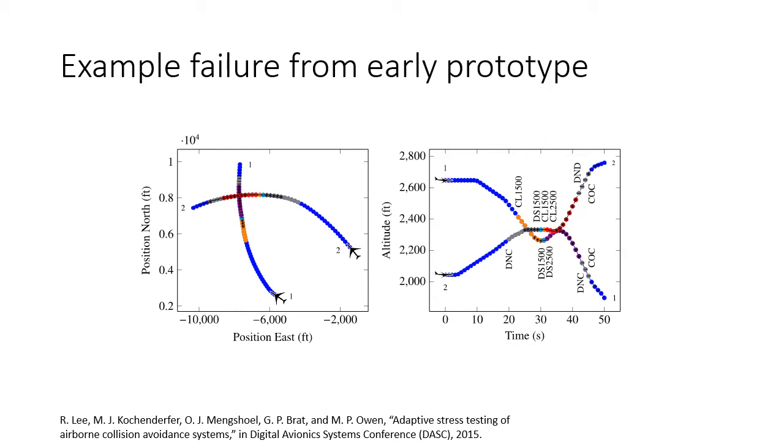So what you see here is a plot of the lateral positions over time for two aircraft with the ACAS-X system, and on the right the vertical profile indicating the various resolution advisories that are produced over time. And this was extremely important information during the development of ACAS-X leading up to the standardization.